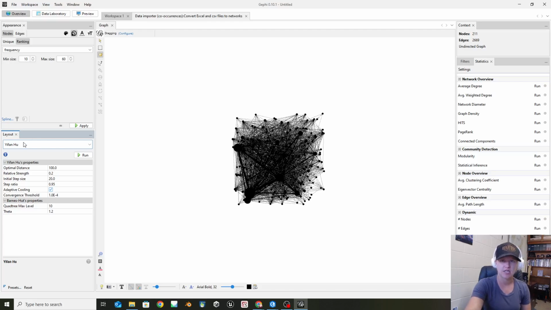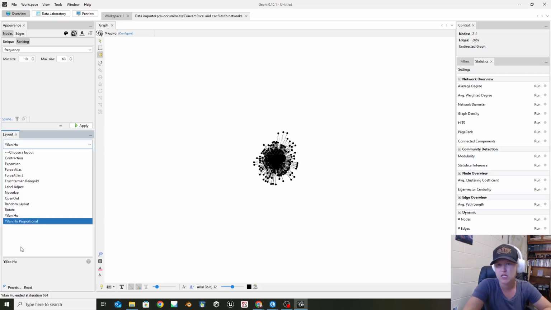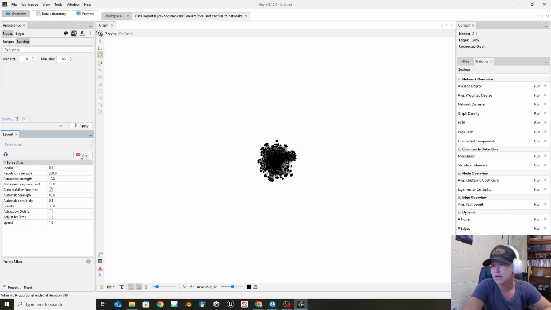And these steps in here are basically the gravitational forces and how much push and pull each of these things have. So this is going to be this one now. I don't actually love this one for this as of right now. So let's try Force Atlas and see what happens with this one. Okay, so it's now readjusting that.